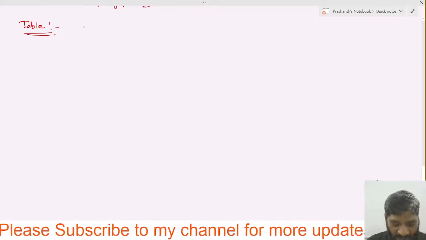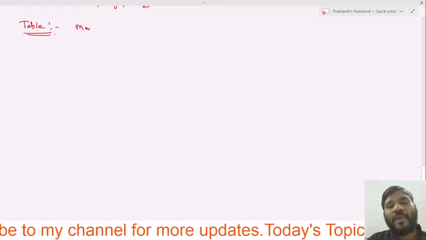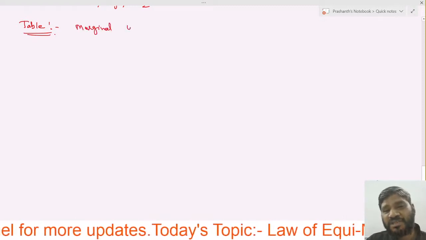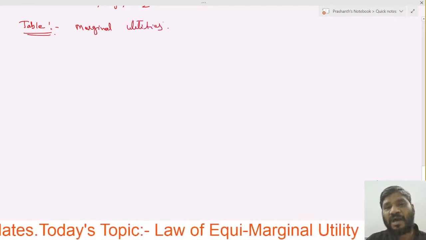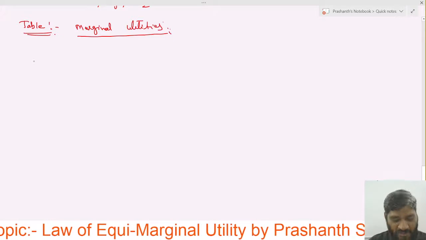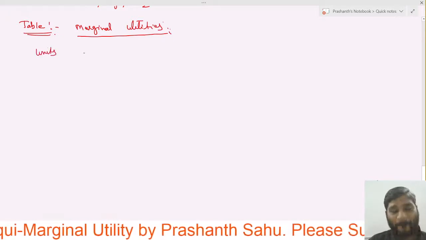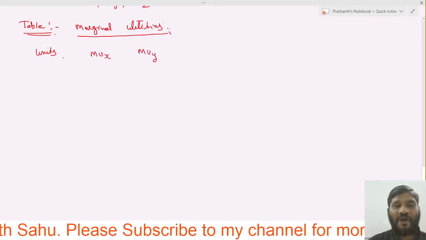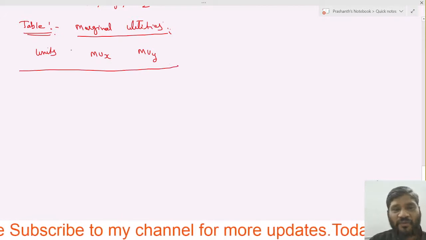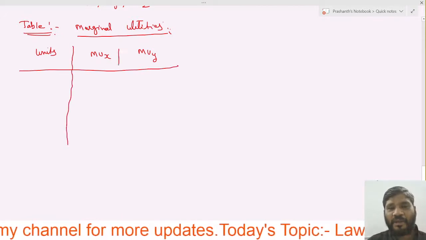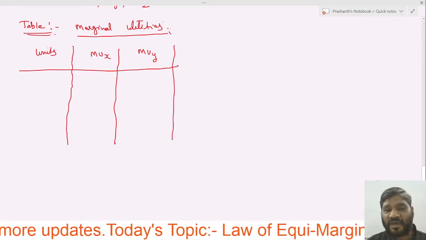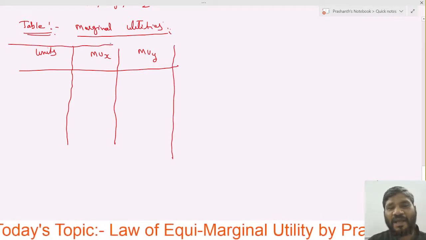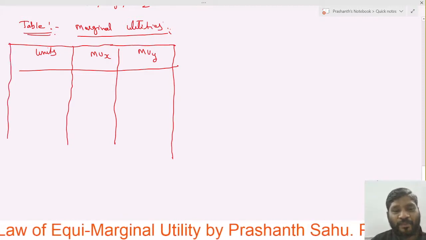First I will take one example, where I am taking the marginal utilities and units, here MUX and here MUY. Let me take one short table perfectly.